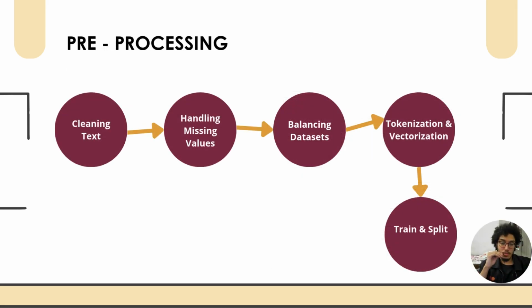And lastly, for the pre-processing, it starts with cleaning the text and handling missing values in the tables, meaning the null or empty values, then balancing the sets, then tokenization, vectorization, and lastly the train-test split.